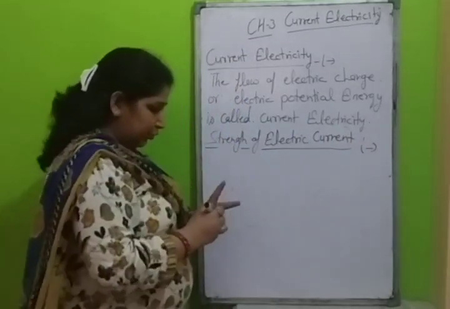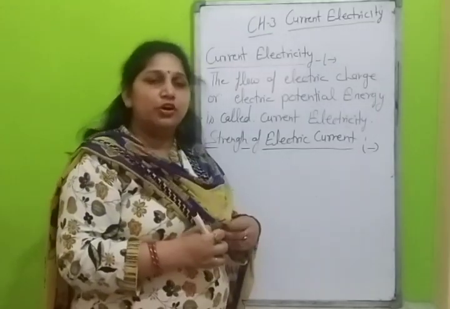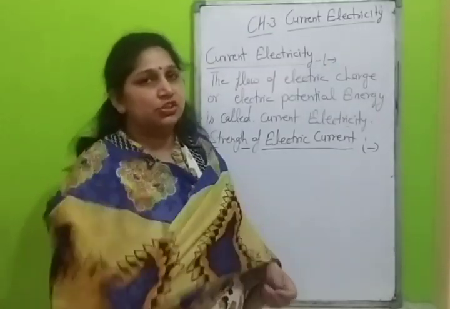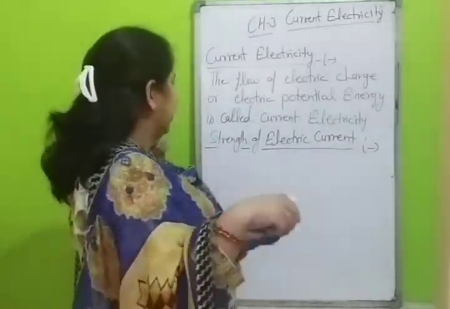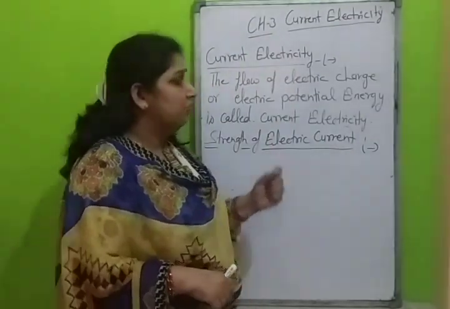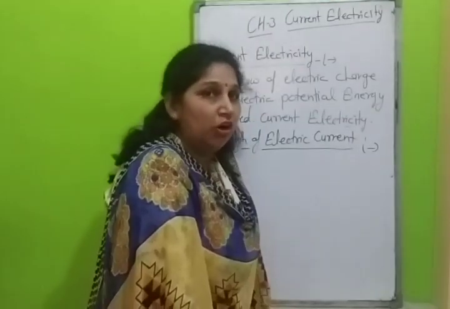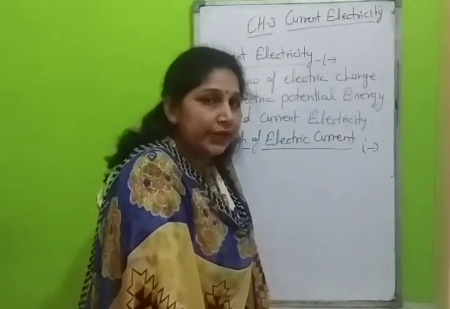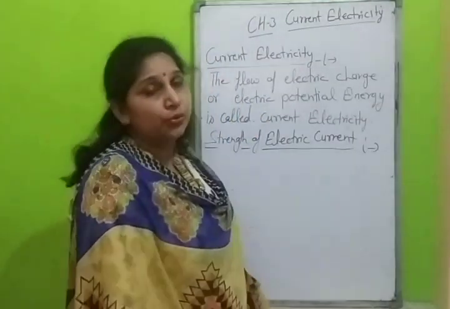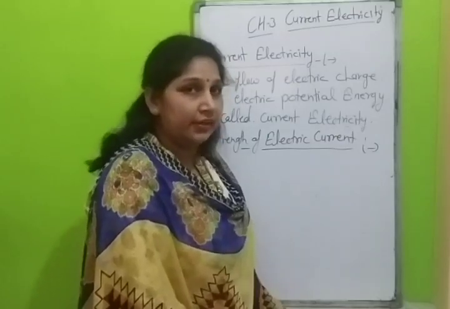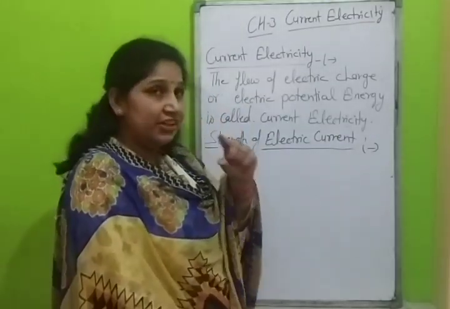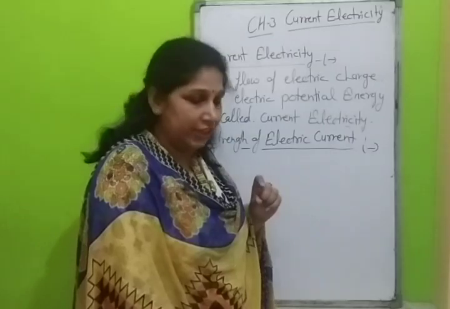We have already studied that the rate of flow of electric charge is called electric current. But now in this chapter we will add one term: the rate of flow of charge through any cross-section area in unit time is called electric current.